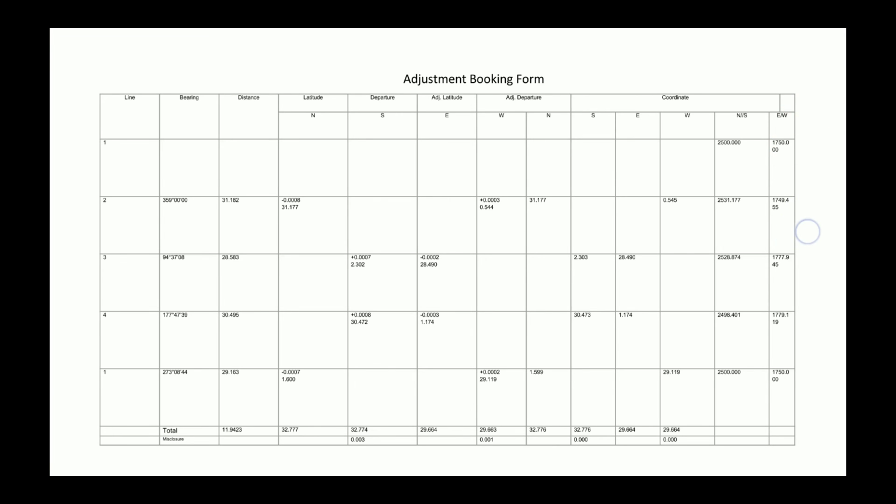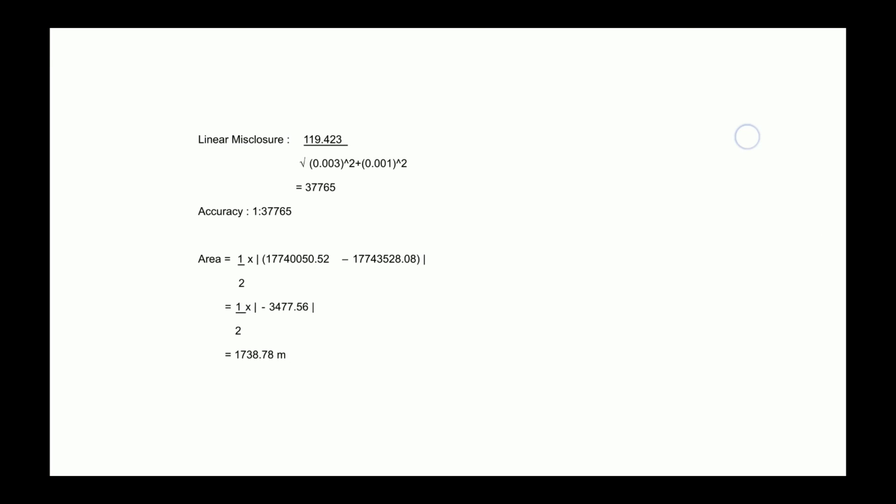So when we get the total, we need to count the linear misclosure. The formula for linear misclosure is the square root of misclosure latitude to the power of 2 plus misclosure departure to the power of 2. The accuracy is total distance over linear misclosure. So when we count it, we get an accuracy of 1 ratio of 37765. And then we need to calculate the area.